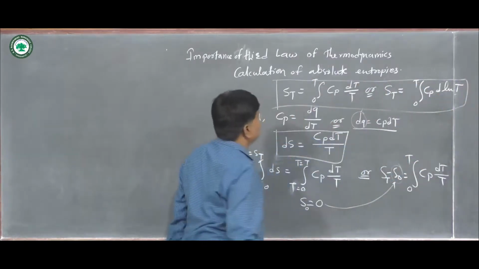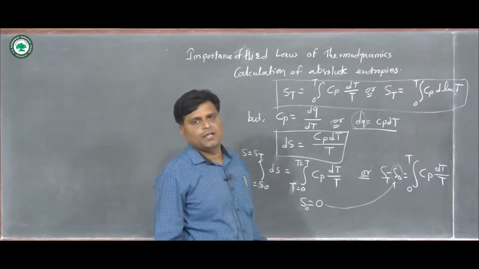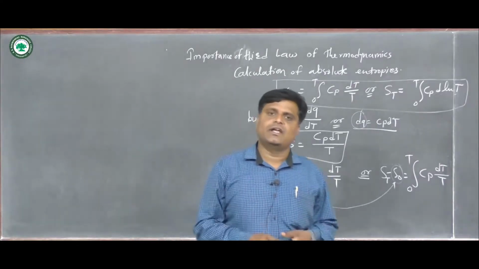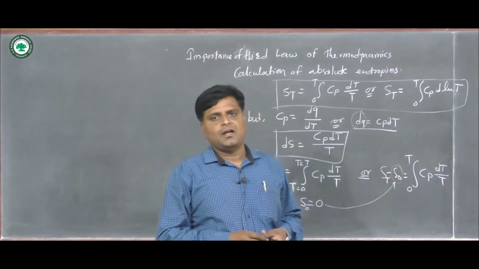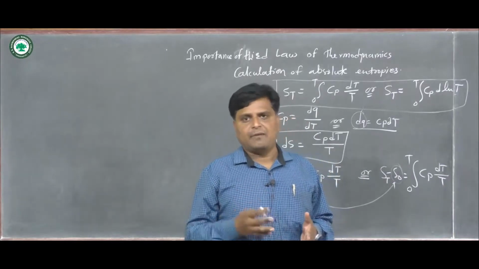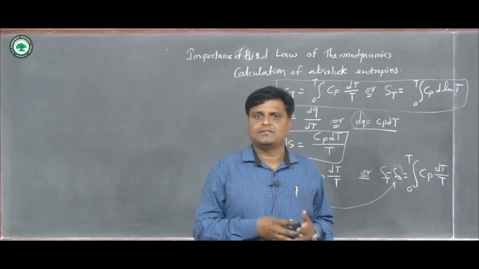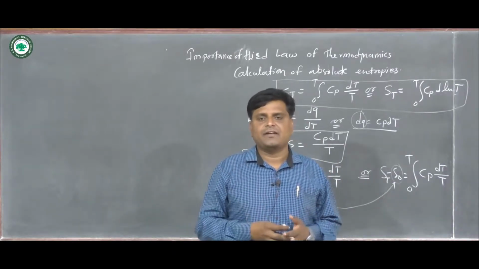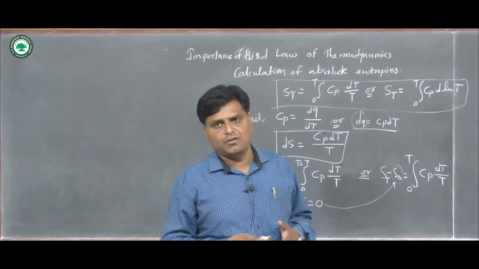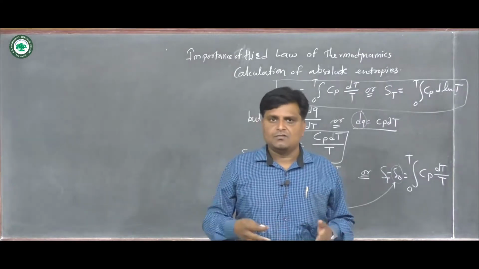So these are the equations we use for the calculation of entropy. It can also be shown in graphical format, heat capacity versus temperature in Kelvin. When we plot that graph, we get some idea about the entropy of the system at different temperatures, and so on.